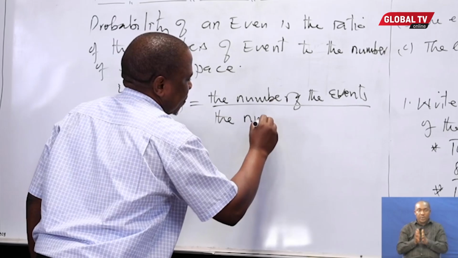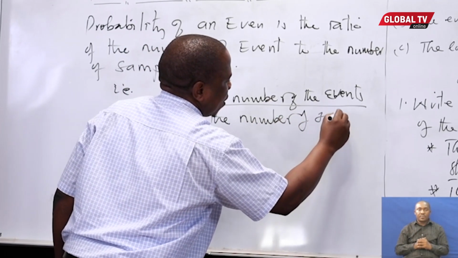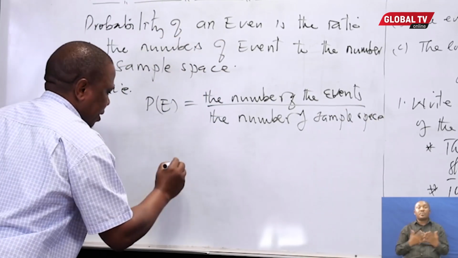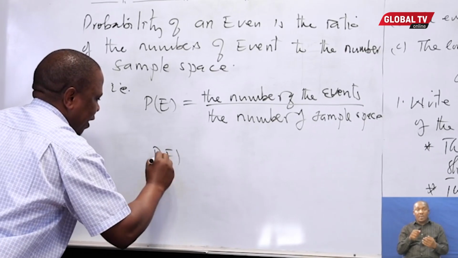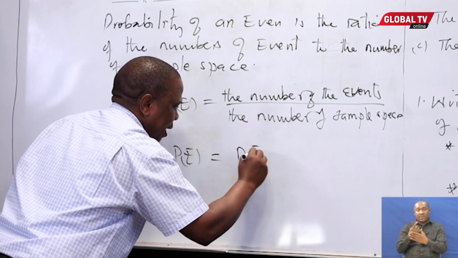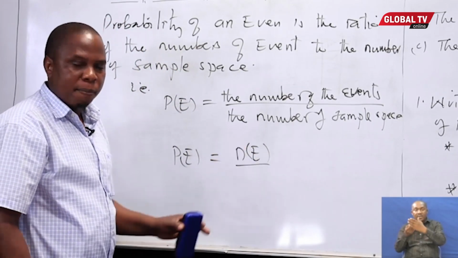The number of sample space. That is, probability of an event is equal to number of events. It is written this way: number of events divided by the number of sample space.